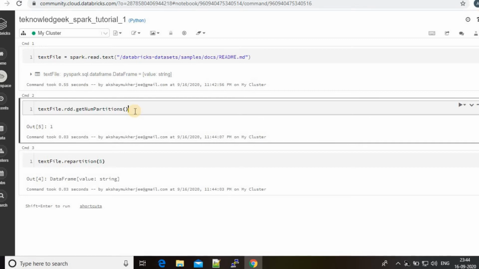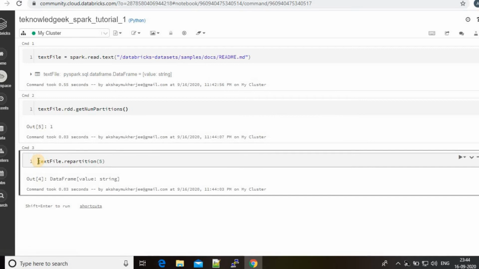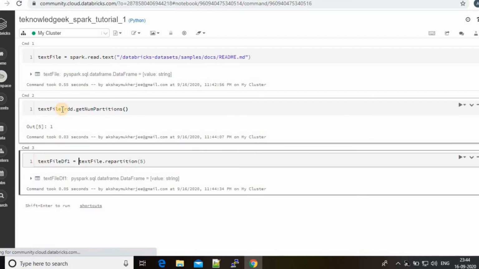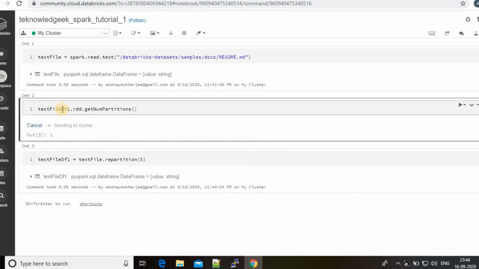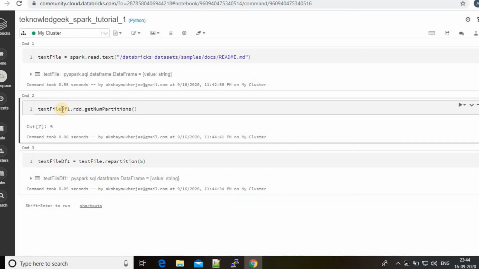You cannot repartition the existing data frame. You need to create a new data frame to repartition it. So I created it. Now if you want to check, you can get the number of partitions is equal to 5.